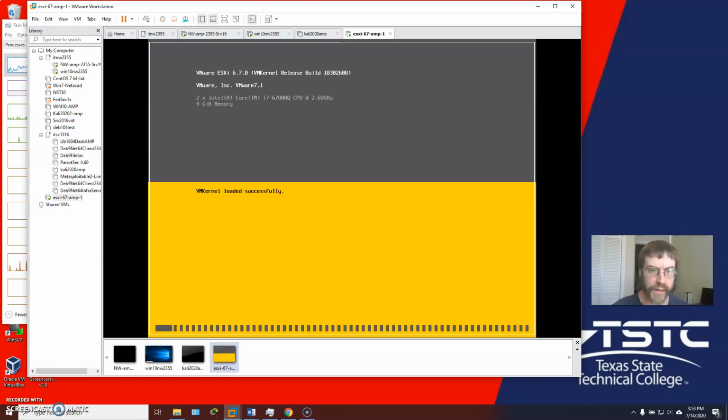So I've got my 4 gigs of RAM, 2 CPUs. You really don't want to try this with just one.